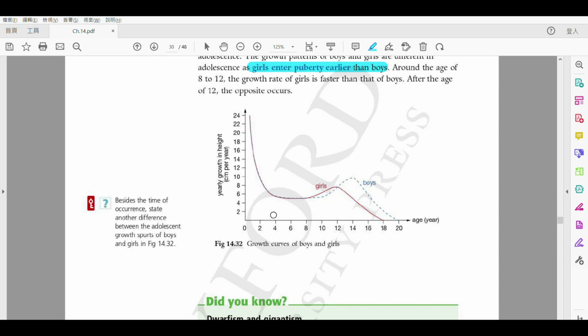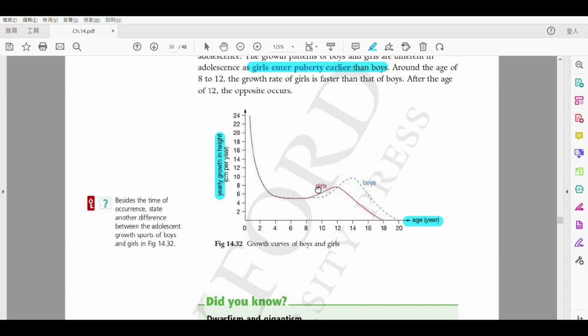First of all, this is the age, and here we can see their growth in height. Of course, height is only one parameter, and we are only measuring the size, right? But it can somehow reflect the puberty quite well. So this is a very common parameter used to reflect puberty.